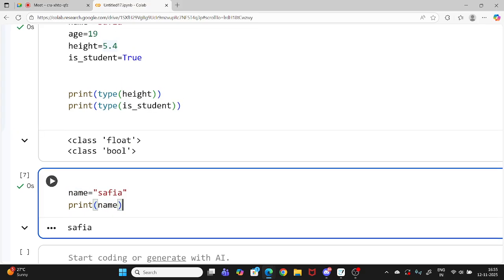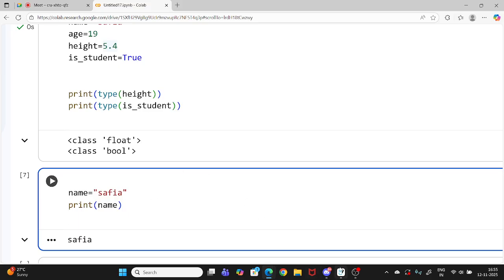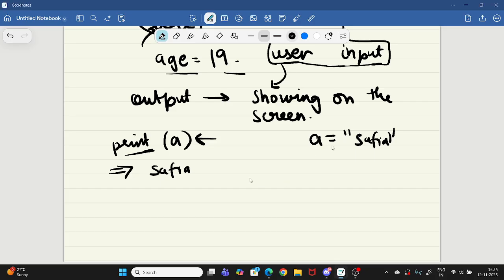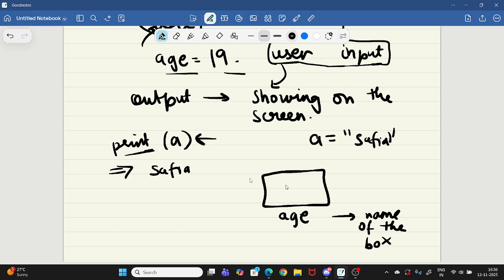Let me just explain to you one more time. What is happening, we are having a box, imagine like this only. We are having a box, and its name is maybe age. This is the name of the box. And inside it is some data. Maybe the data is 25. Okay, this is the data. Now I know the name of the box, but I don't know the data inside, maybe. Or maybe I just want to print the data. I want to show it to the user also. I want to show what's inside the box to the user also.